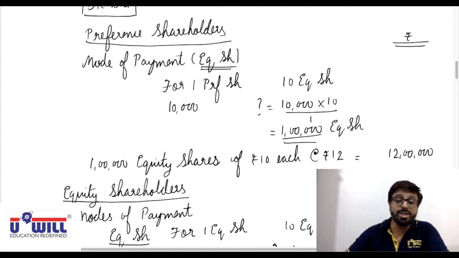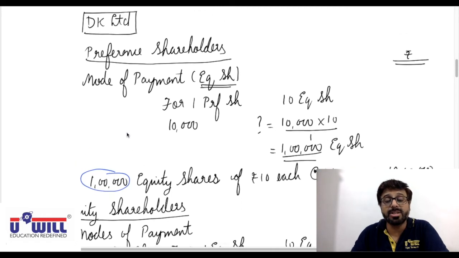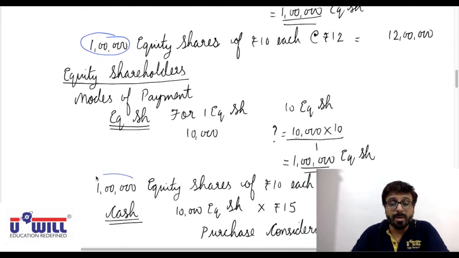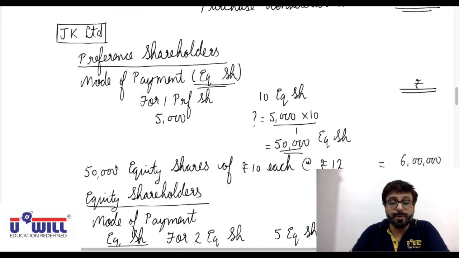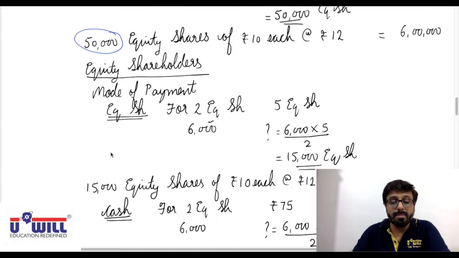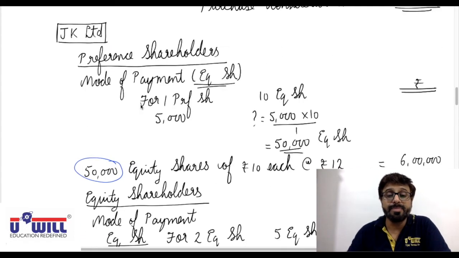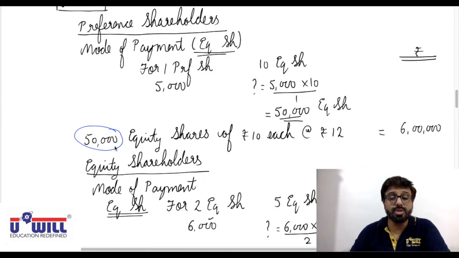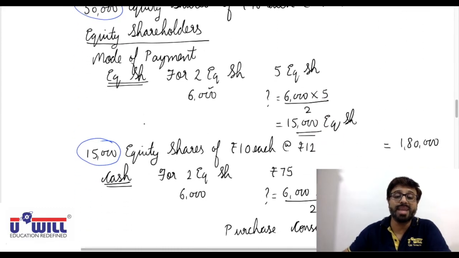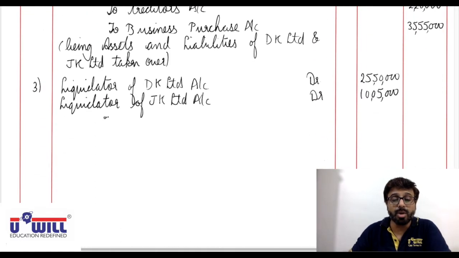Now how many equity shares are given? See here, 1 lakh equity shares to the preference shareholders of DK Limited plus 1 lakh to the equity shareholders of DK Limited plus 50,000 to the preference shareholders of JK Limited plus 15,000 to the equity shareholders of JK Limited. So 1 lakh plus 1 lakh, 2 lakh, plus 50,000, 2 lakh 50,000, plus 15,000, 2 lakh 65,000. 2,65,000 equity shares are issued in total.